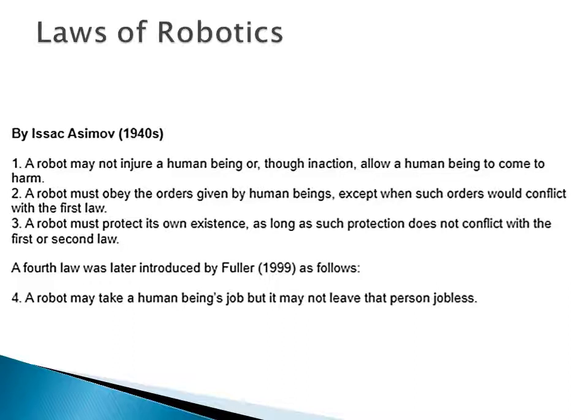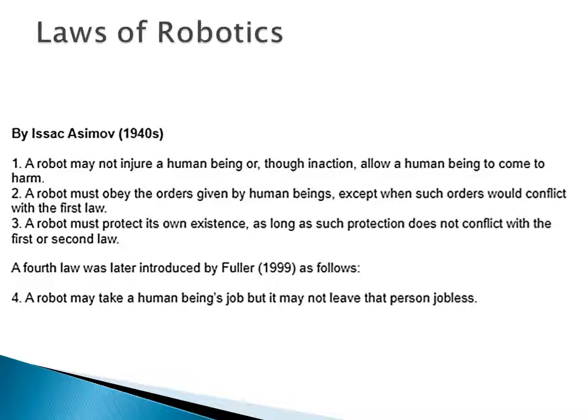See, a robot can also work at high temperature, or in an environment where a human being cannot work. So in that case, the robot must obey the orders given by human beings, whether directly, with voice control, or with the help of programming. But this is true only when the first law is not broken, or there is no conflict with the first law. So the first law is that the robot may not injure a human being.